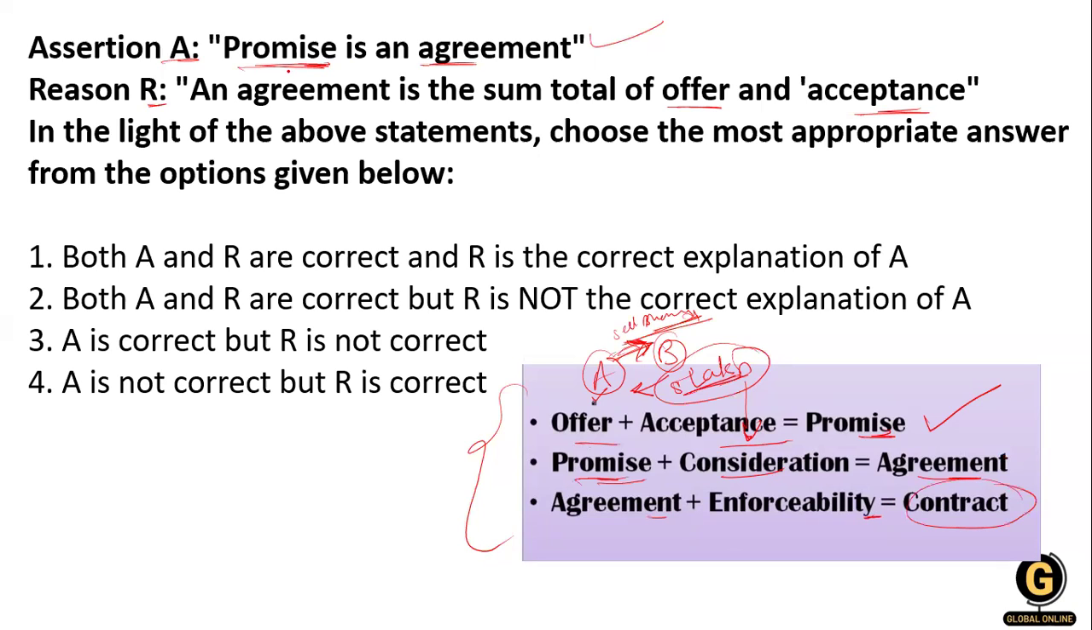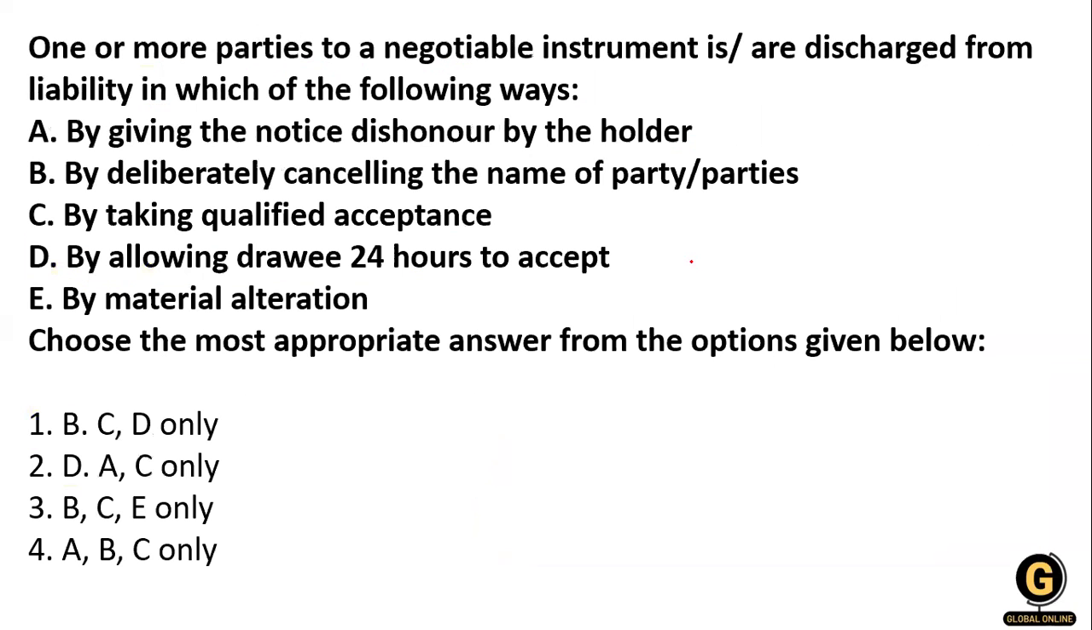So the question is, the assertion is given: promise is an agreement. Why is a promise an agreement? Because the reason is given: an agreement is a sum of offer plus acceptance. So option number A, that is, A and R are correct, and R correctly explains A. Clear?